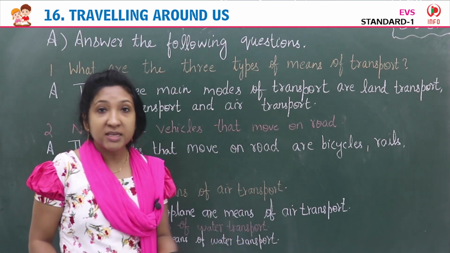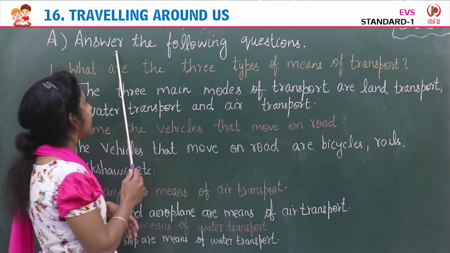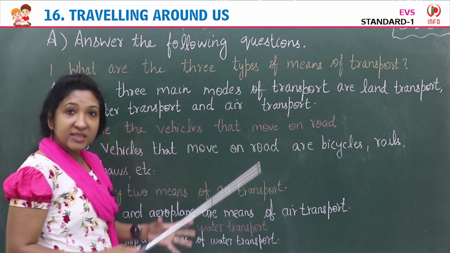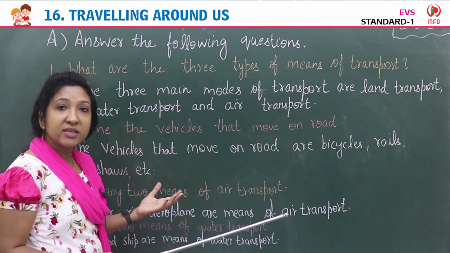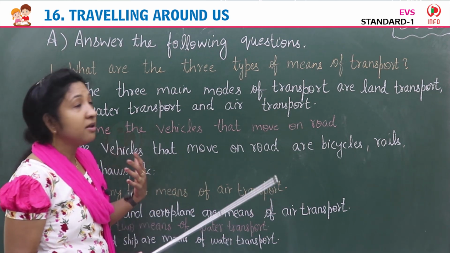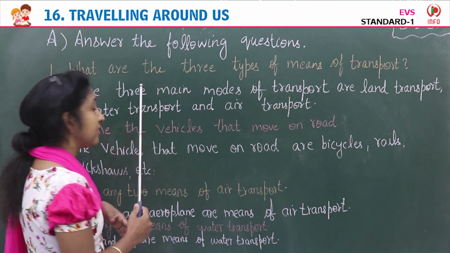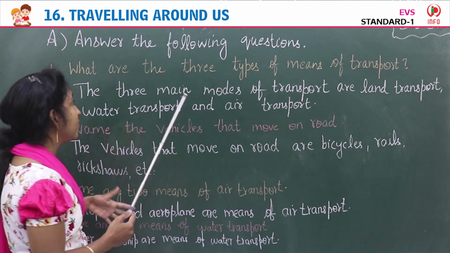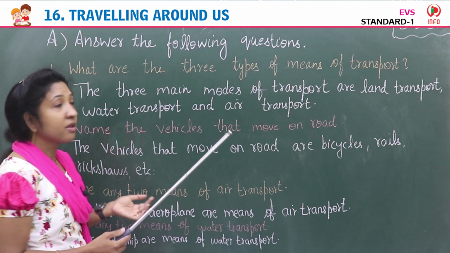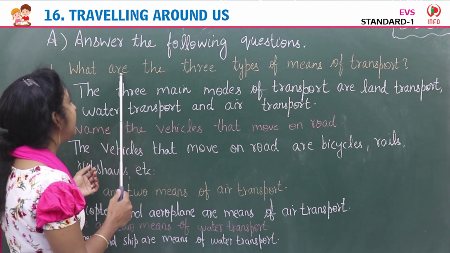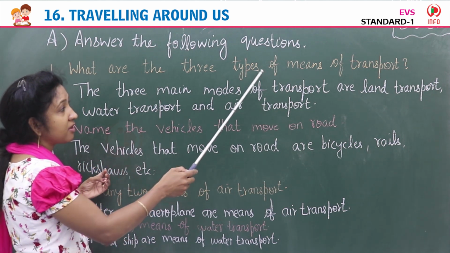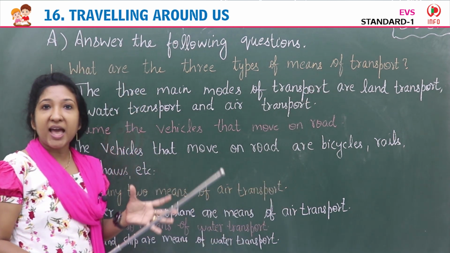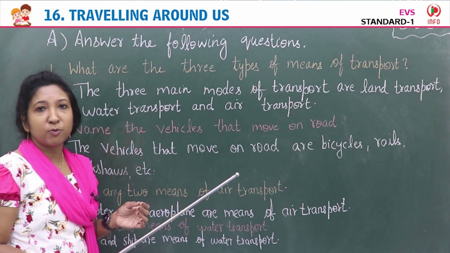So our first exercise is exercise A. Answer the following questions. Some questions are given. You have to read the question and answer it. Okay. First question. Can you read the first question, children, along with me? Yes. First question is, what are the three types of means of transport?